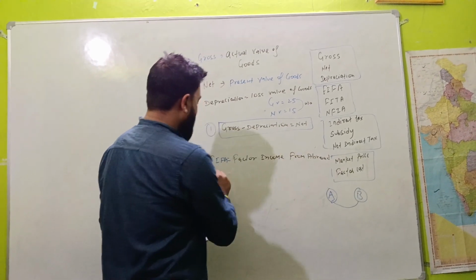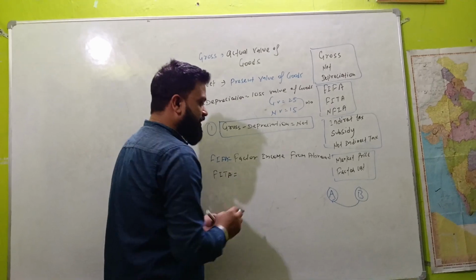Now the second one is FITA. It is also easy.